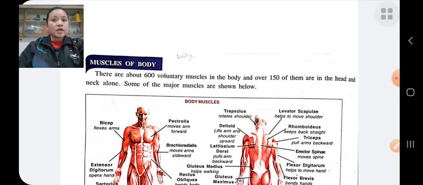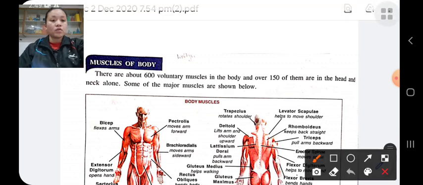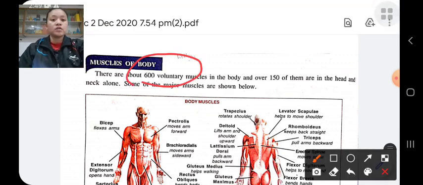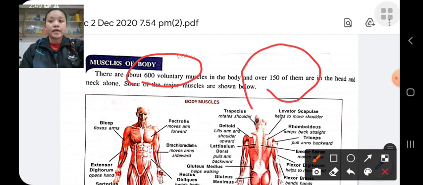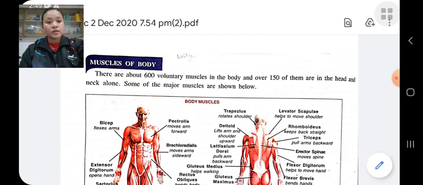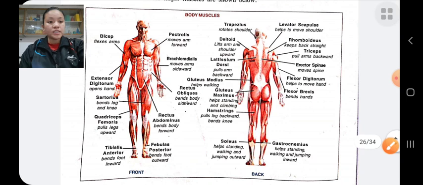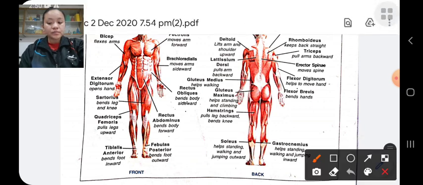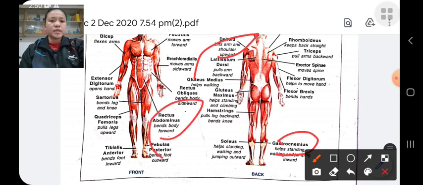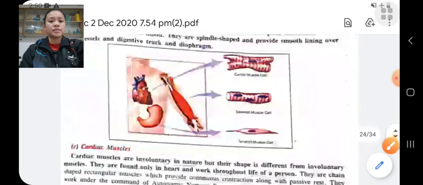There are about 600 voluntary muscles in our body, and 150 of them are in the head and neck alone. These are some of the major muscles, like the gastrocnemius, deltoid muscles, rectus abdominis, etc. These are some important muscles.